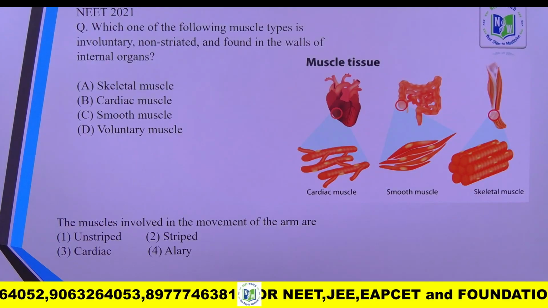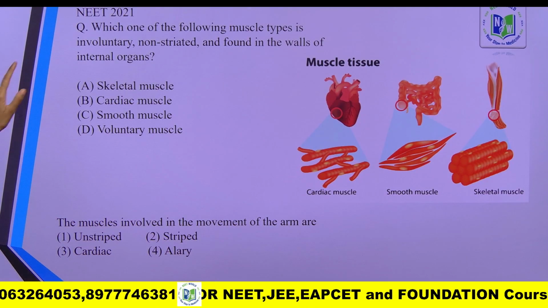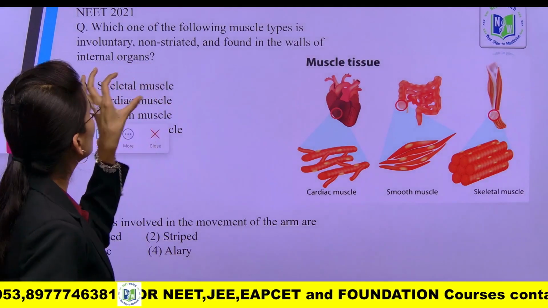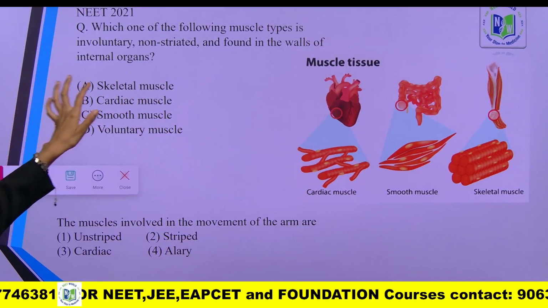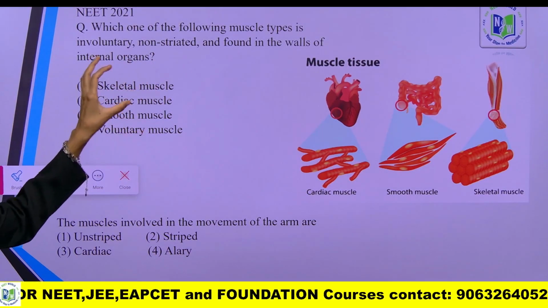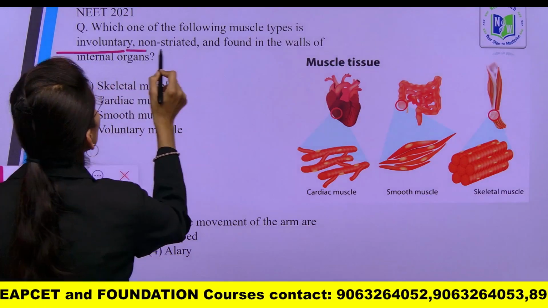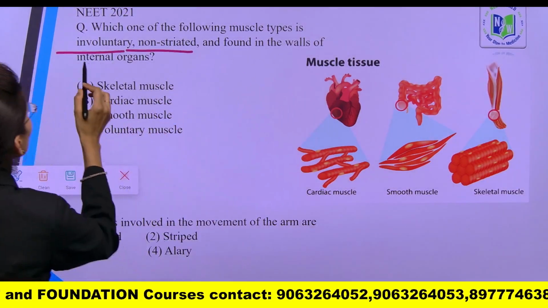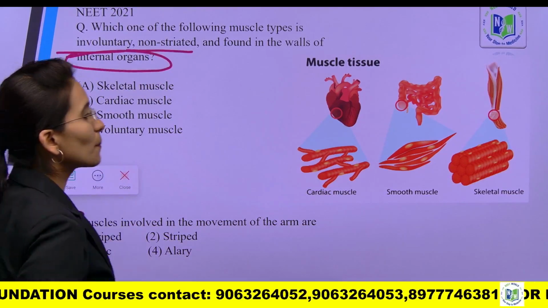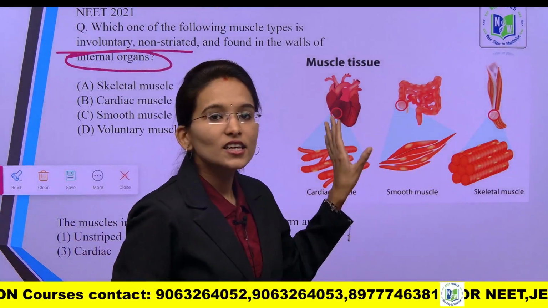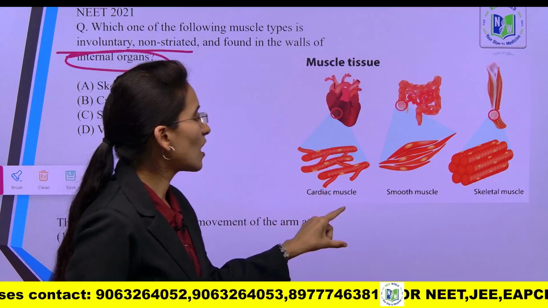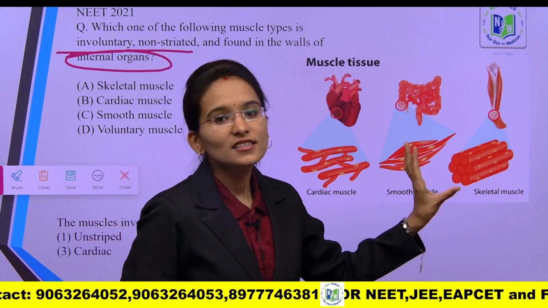Next, it is related to muscle tissue. This is a question of NEET. Which of the following muscle types is involuntary non-striated? Let's underline all these key terms: involuntary, non-striated, found in the walls of internal organs. So here are the given three types of muscular tissues: cardiac muscle, smooth muscle, and skeletal muscle.